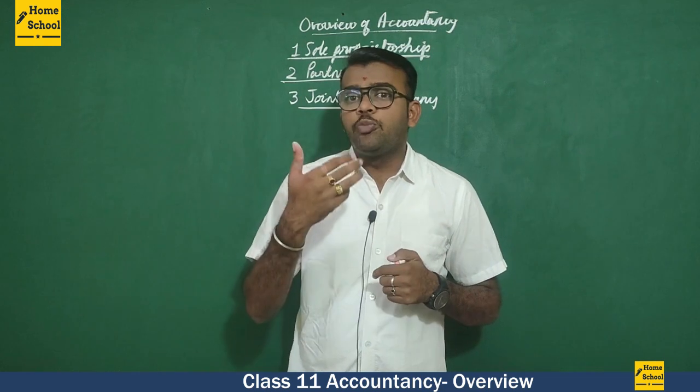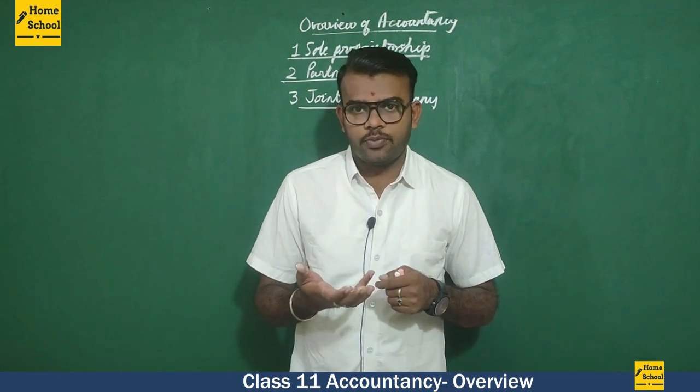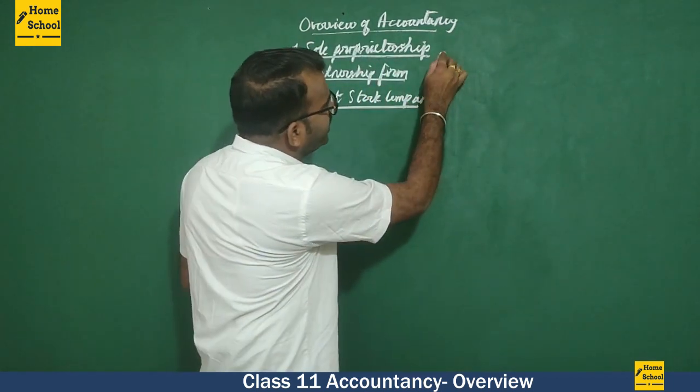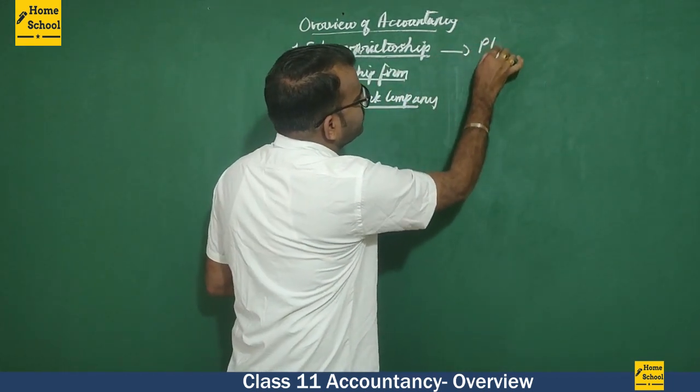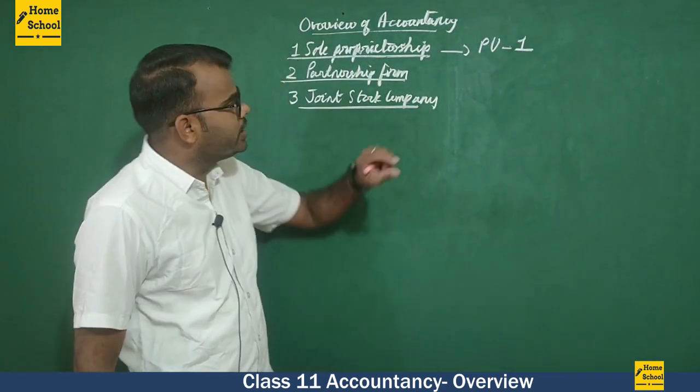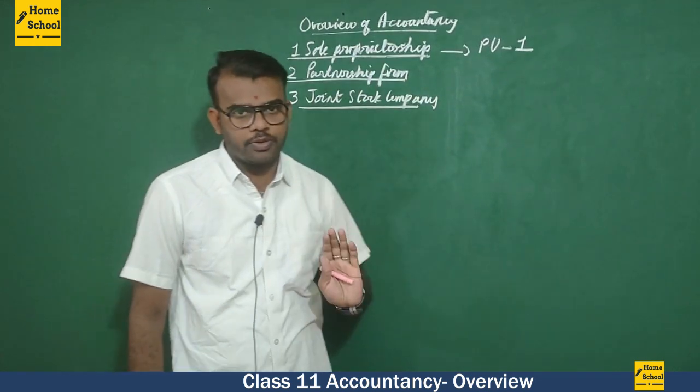Now you might be getting confused about where we are going to study all these things. Complete PUC-1, or class 11 accountancy, is for sole proprietorship.